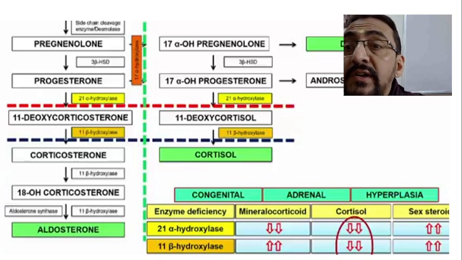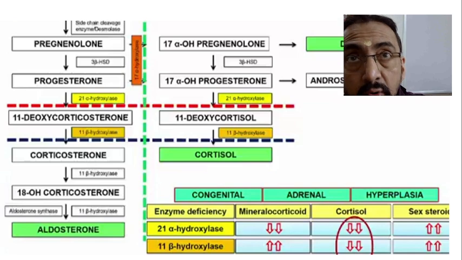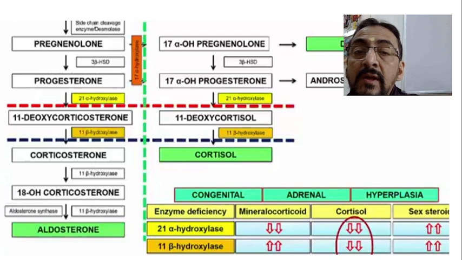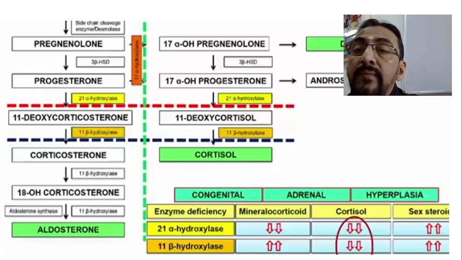Next, this progesterone will be converted into 11-deoxycorticosterone. This conversion takes place by the help of the 21-alpha hydroxylase enzyme.